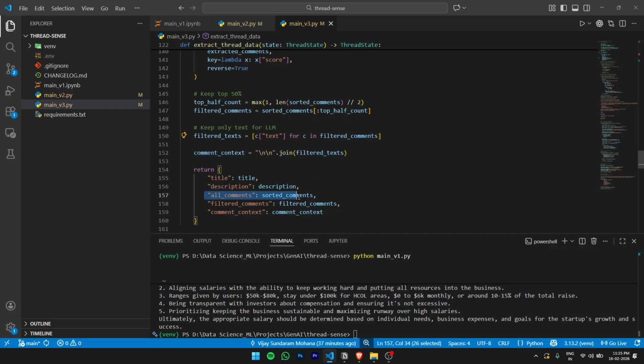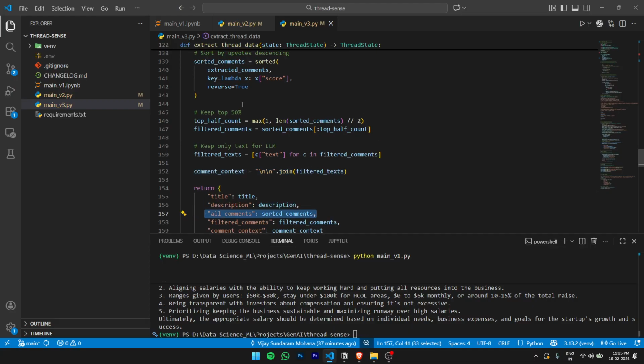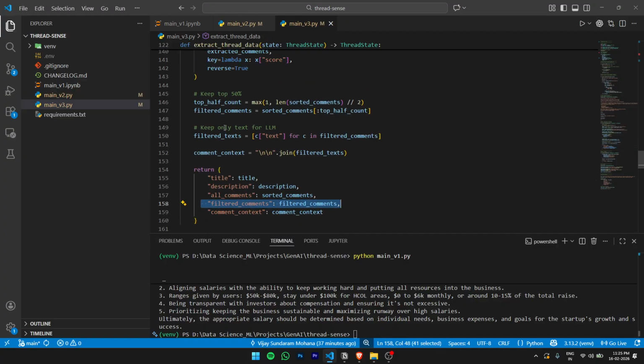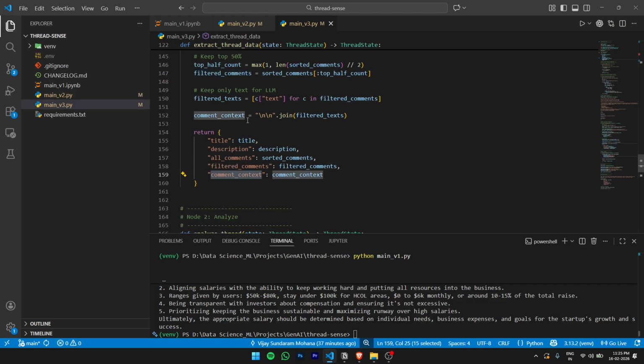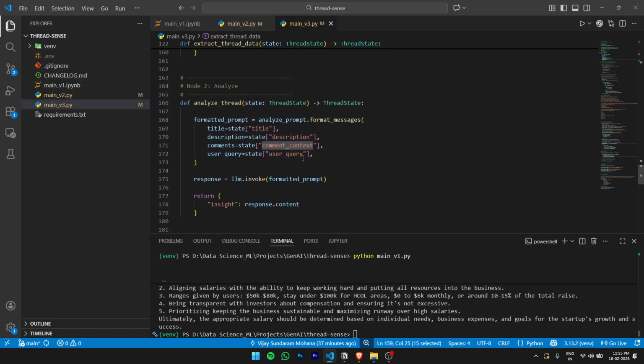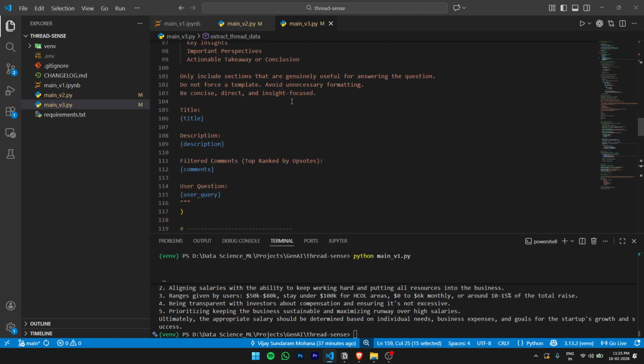So while updating, we're updating all the comments, which is basically the sorted comments, and then you have the filtered comments, which is the filtered variant after removing the bottom 50%, and then you have the comment context, which is joining the filtered texts from this. Right, so that was node 1. Node 2 is a simple LLM call to analyze your thread, but this time we are using this updated prompt.